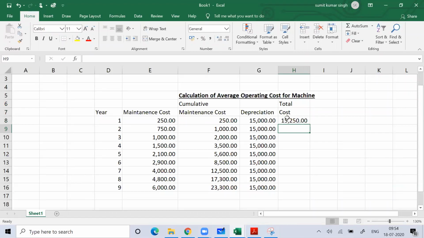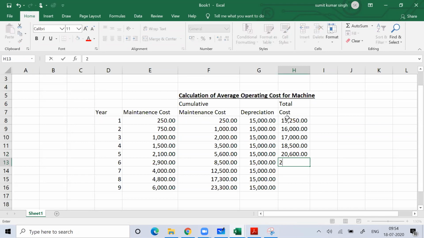Then this is 16,000, then 17,000, then 18,500, then 20,000, 20,600, then 23,500, then 27,500, then 32,300, and this is 38,300.